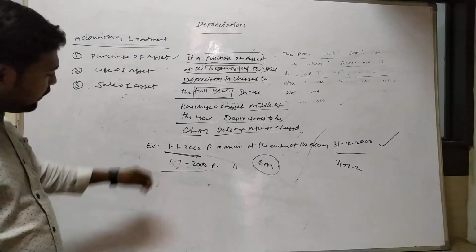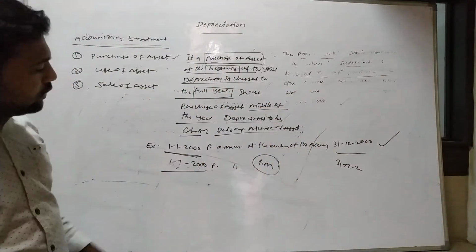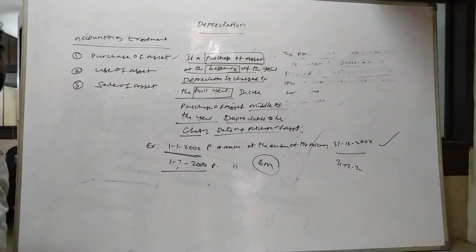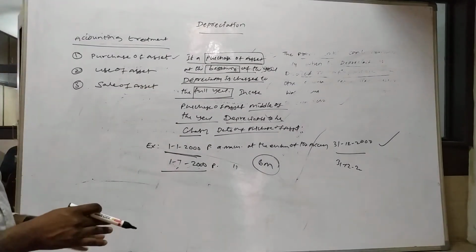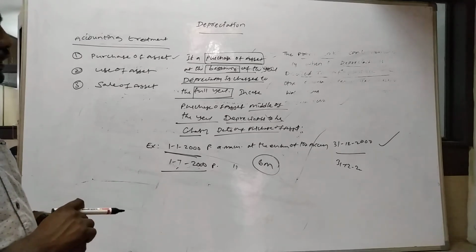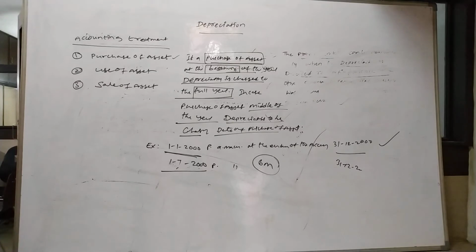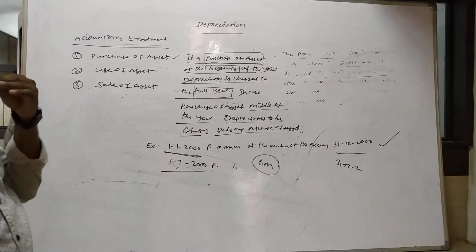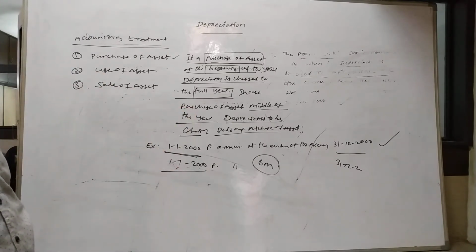Now at the beginning of the month, charging the full. Now at the middle of the month, charging 6 months. Our 6 months are September, October, November. How to calculate the months? Clear? This is the purchase of asset. Clear? And finally, if a purchase of asset is at the beginning, depreciation is for a full year. In case of purchase of asset in the middle of the year, the date of purchase of asset is used for calculating.